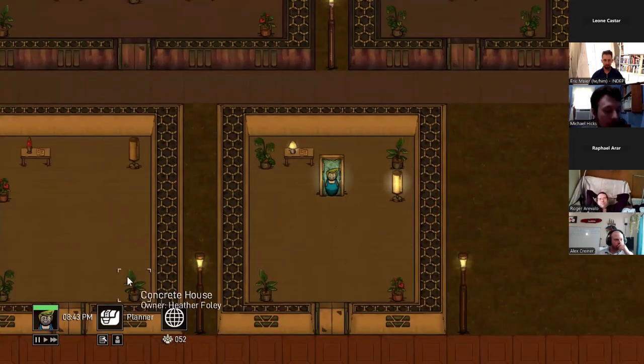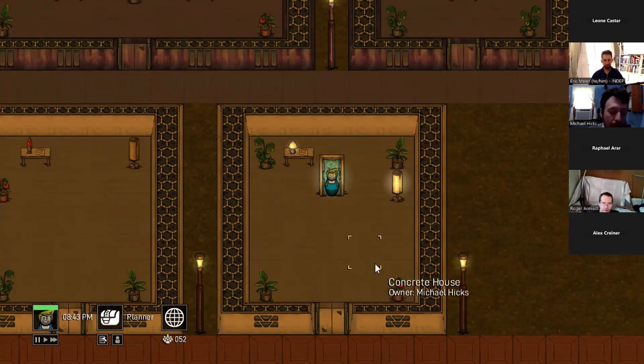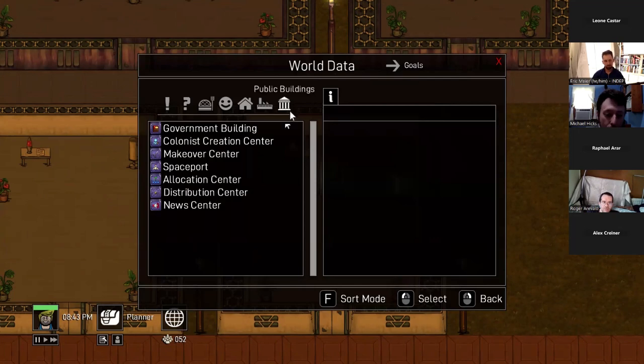In the bottom left here, you can see a portrait. And that's the character that I'm currently playing as. So that's Michael Hicks, but there's actually over 50 colonists in this colony, but I'm controlling Michael. So I'm responsible for Michael's actions, and everybody else is going to live their life on their own without any player involvement. Let's go ahead and I'm going to go to what we call the allocation center.